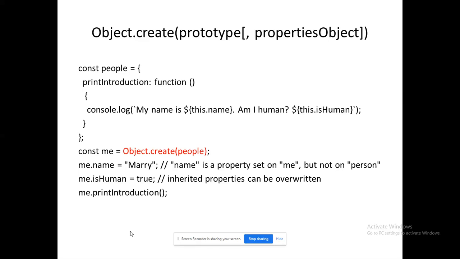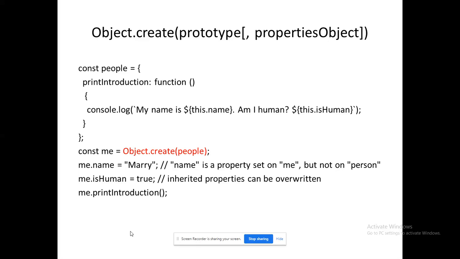Okay, so now I have mentioned what the function needs to do, what the object needs to do. For that I wrote a function. Now the task of creation is over. Now I need to actually trigger it. For that, the method I have given in red color: const me = Object.create(people). Now the object people is created. Now it was mapped with me. Me has the complete nature of create. That's all. So through me, I am passing two parameters: me.name, me.isHuman. For me.name, I am passing Mary. For me.isHuman, I am passing true.